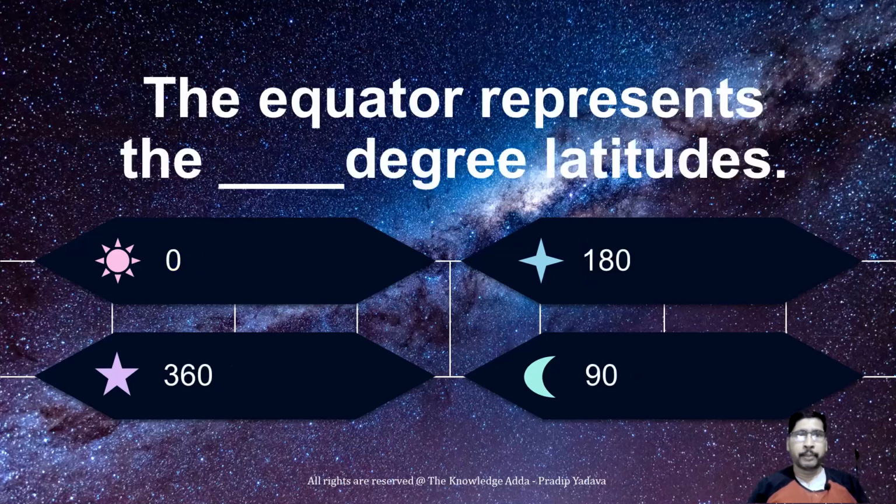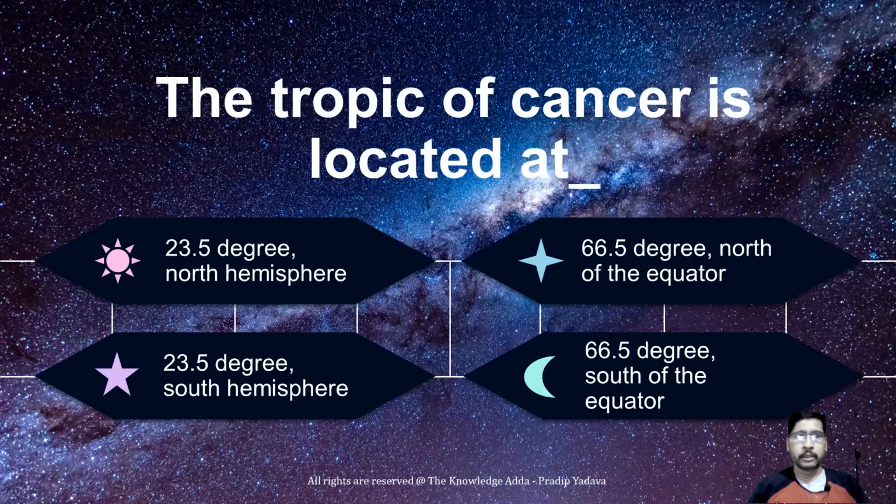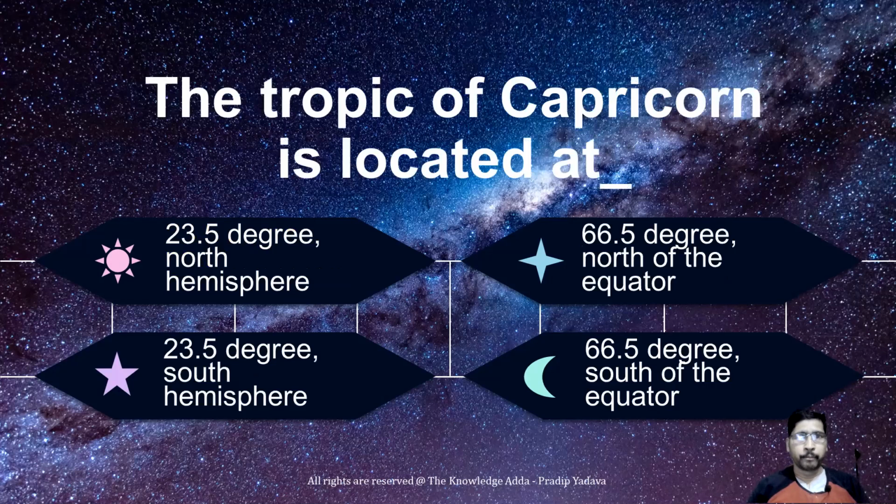The equator represents 0 degree of latitude, so don't be confused about this. The Tropic of Cancer is located at 23.5 degrees, where 0.5 represents half a degree, written as 23 degrees 30 minutes. It is located in the Northern Hemisphere.